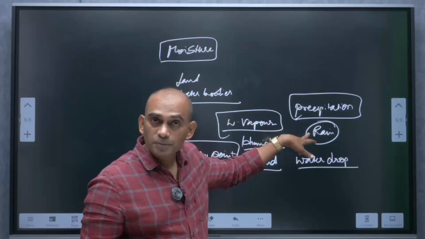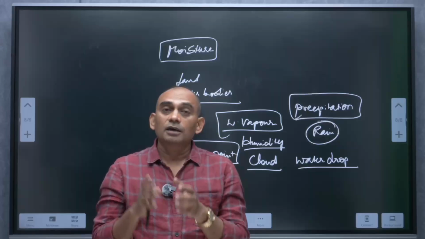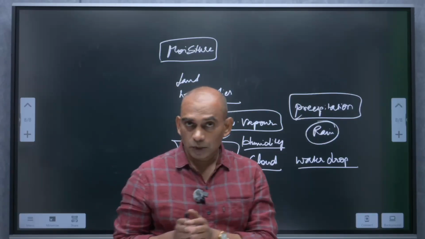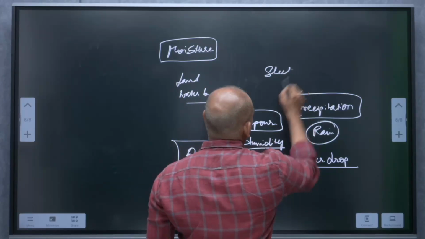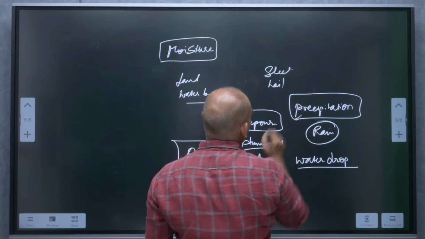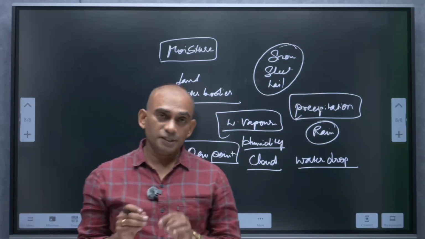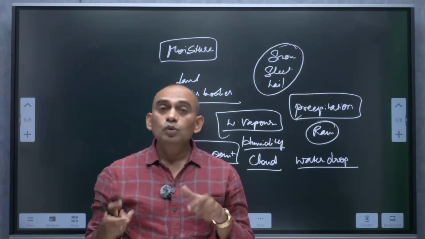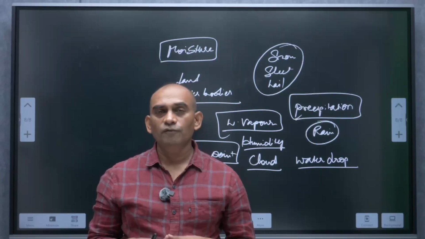When the precipitation is in the liquid form, we call it rain, but other types of precipitation also occur. So what is that? Sleet, hailstorm, hail and snow, these are all different forms of precipitation. Groundwater is generally recharged because of this rainfall.